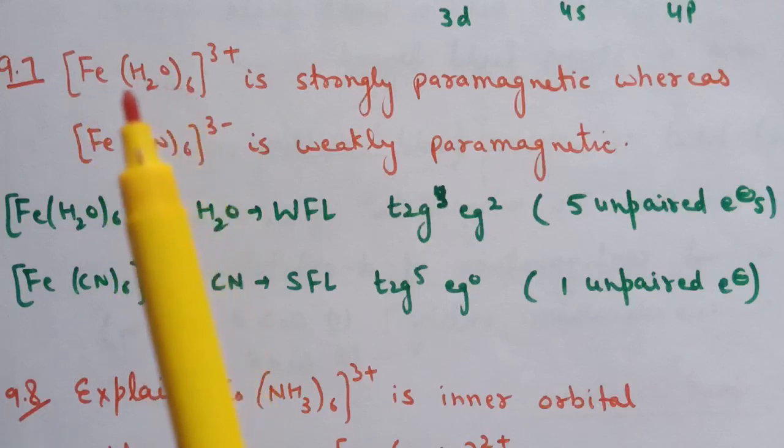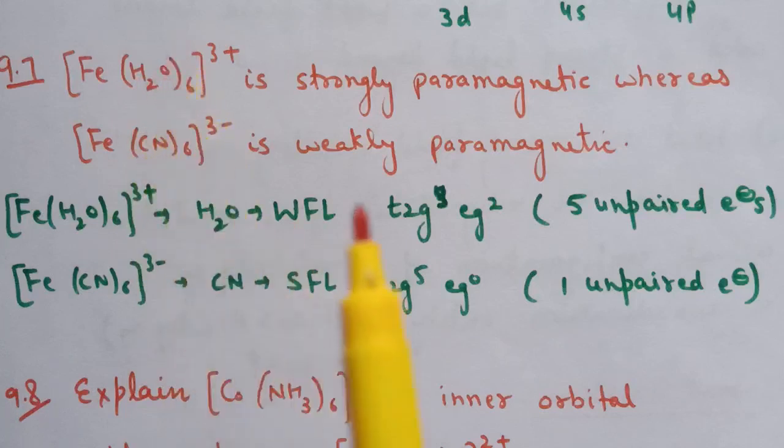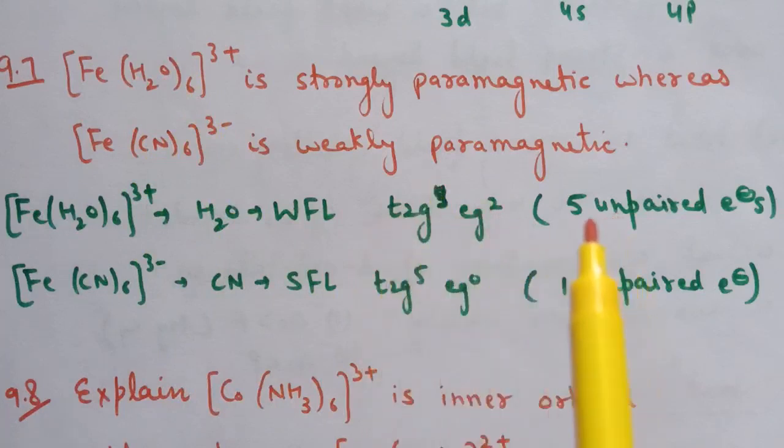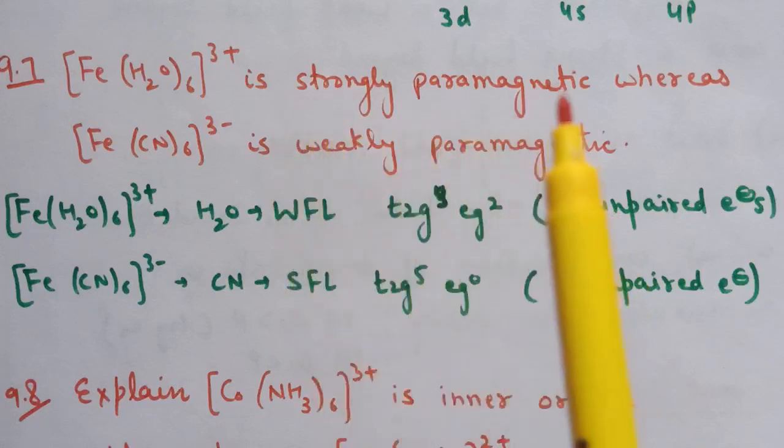Now water is a weak field ligand, therefore the electronic configuration, according to crystal field theory, is t2g3 eg2. That is, it has 5 unpaired electrons. That is why it is strongly paramagnetic.